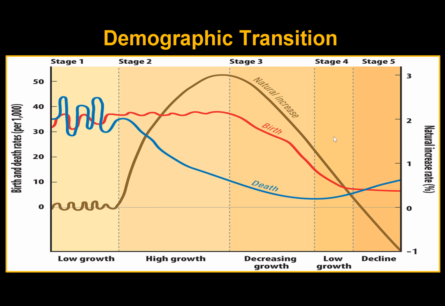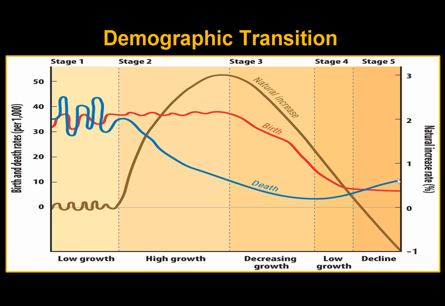This happened in the United States and Europe, especially in the 1800s and 1900s, and then it shifted into Latin America and Africa and Asia later on in the 1900s. Stage 4 is when the birth and death rates equal out, so we're seeing no growth. That's where the United States is right now. Places like Mexico are getting close to that. And so we don't see population growth based on natural increase, only based on migration.